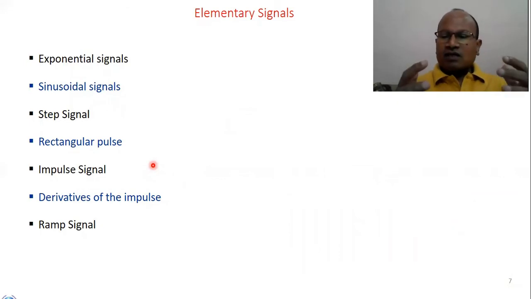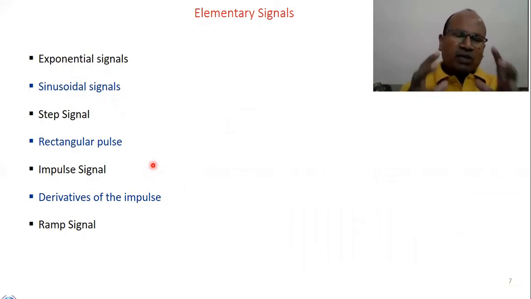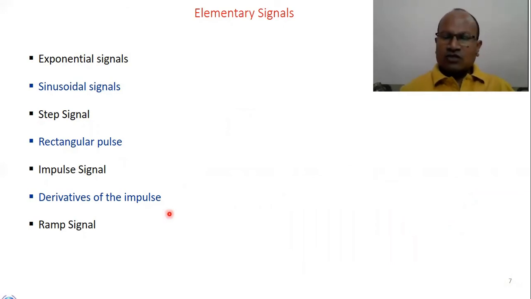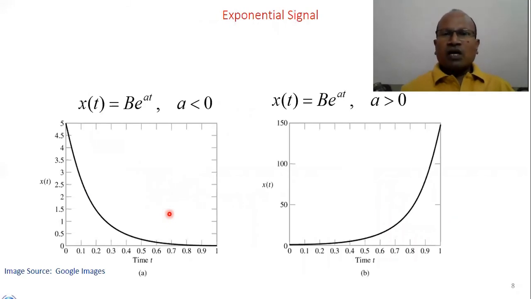Elementary signals are the basic building blocks, basic signals used in signal processing. That includes exponential signals, sinusoidal signals, step signal, rectangular signal or rectangular pulse, impulse signal, derivatives of impulse, and ramp signal. So let's discuss one by one.